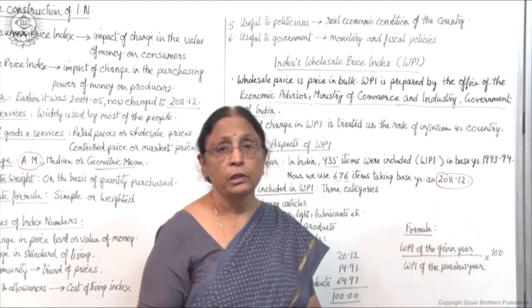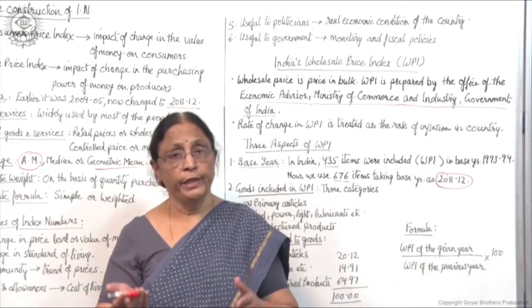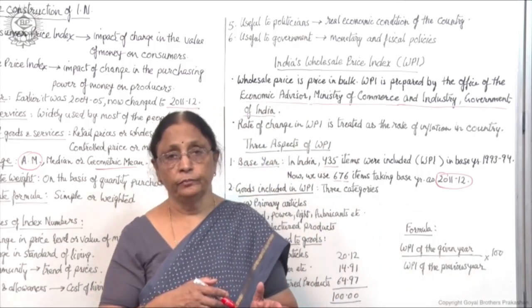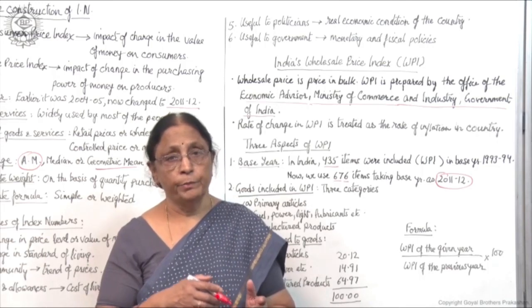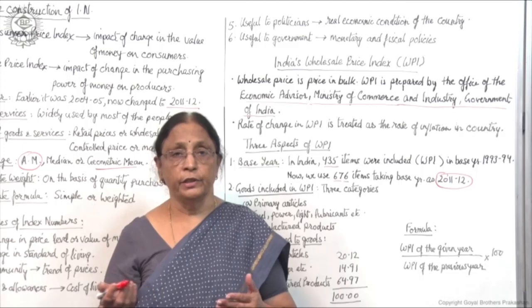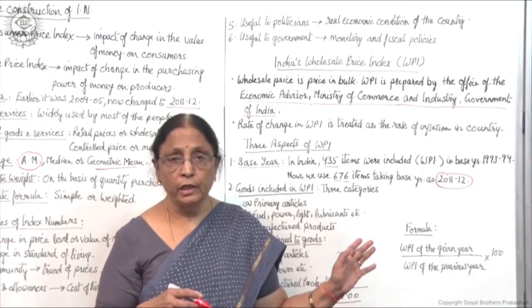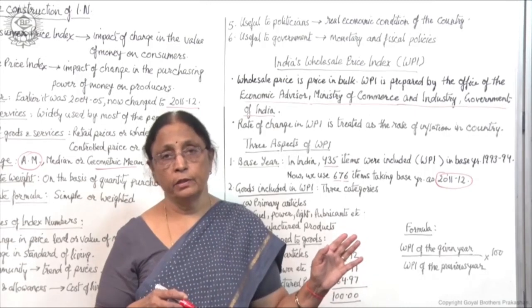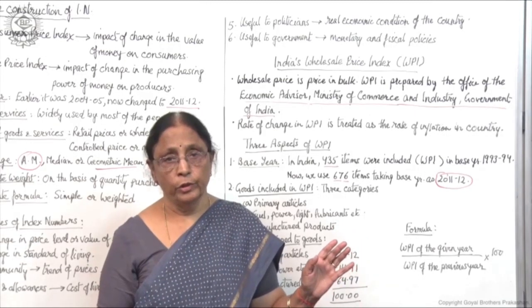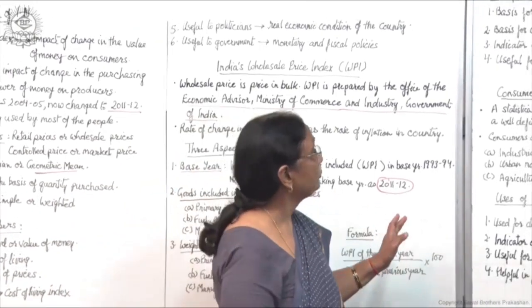This will give you the rate of change, because you are comparing it with the previous year. In percentage it will show the change, and then you can find out whether the prices are increasing or decreasing. But these are only wholesale prices, keep this in mind. So WPI is only for wholesale prices.